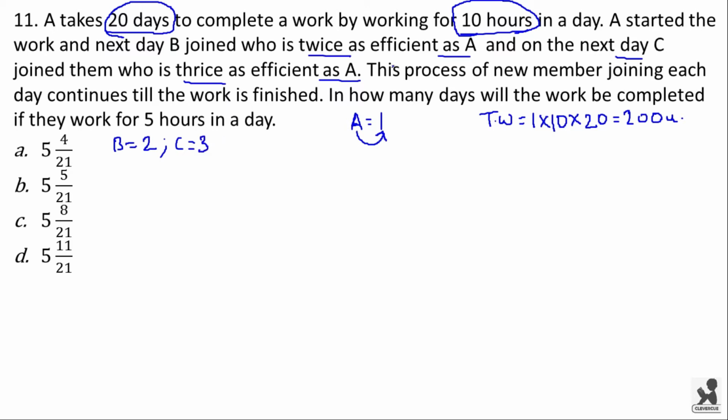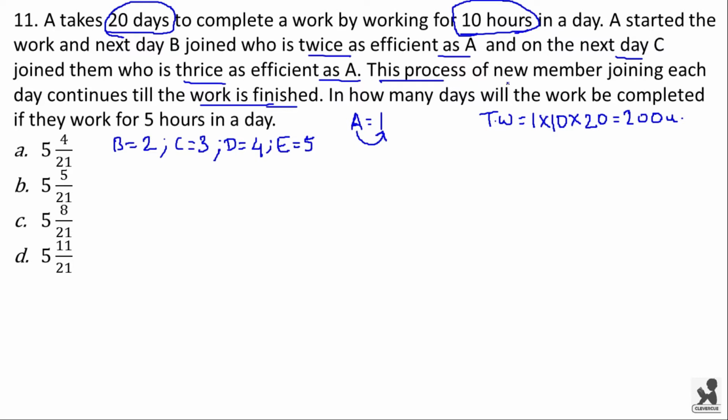And it is also given that this process of new member joining each day continues till the work is finished. That means let the person be D, who is joining on the next day. His efficiency will be 4 times that of A. And the next day E joins the work, whose efficiency will be 5 times that of A. This process continues till the work is finished.